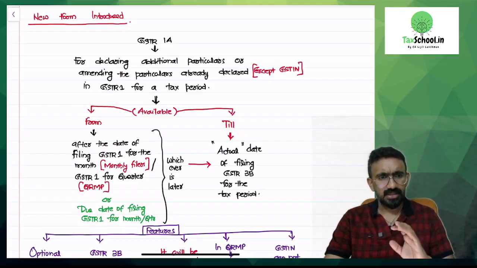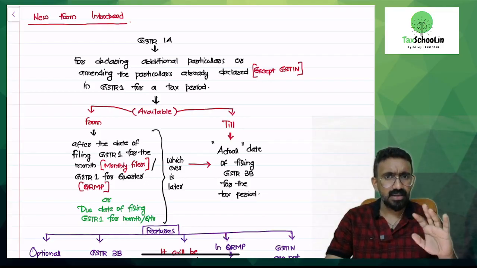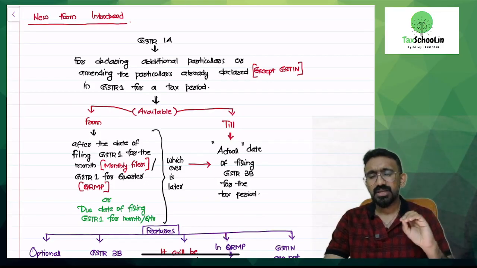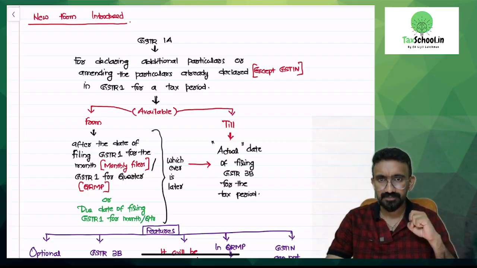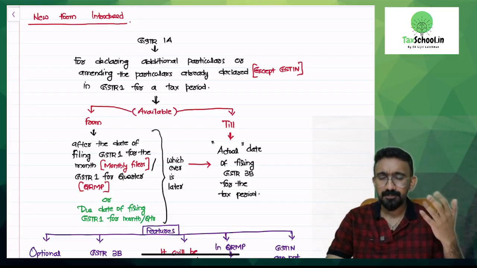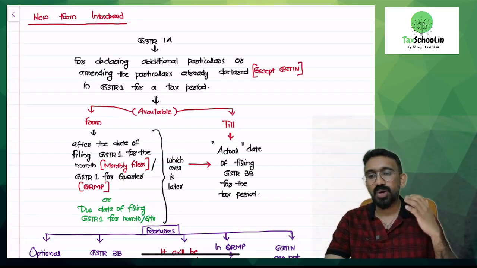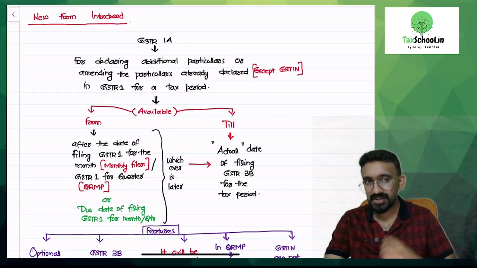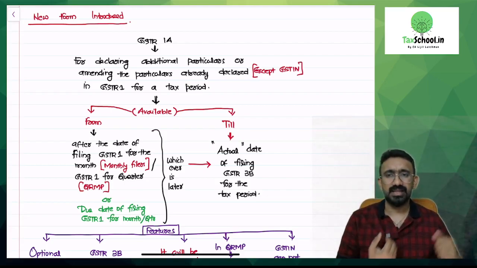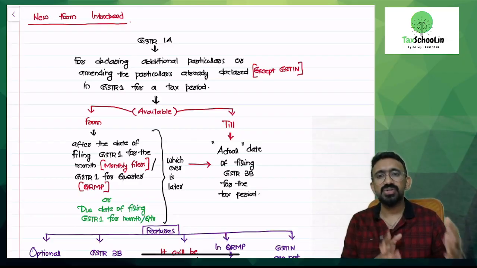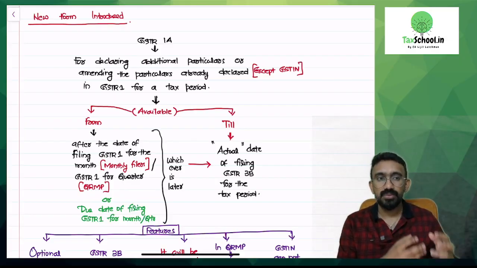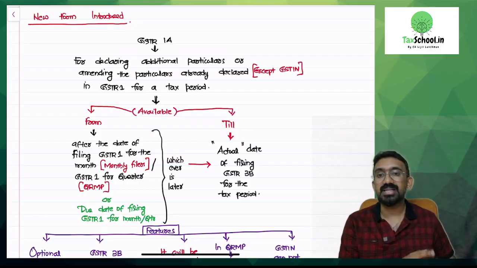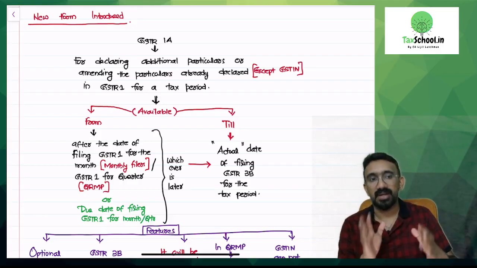GSTR 1A is nothing but an amendment option that is available for GSTR 1. So this return can be used after the GSTR 1 due date, right? If you still want to declare something in GSTR 1, you can use GSTR 1A, which means you can declare additional invoices that you missed out, or amend something you wrongly reported. You can use your GSTR 1A before you file your GSTR 3B, so that whatever outward tax liability you declare in your GSTR 3B will tally with whatever you have declared in 1 or 1A.